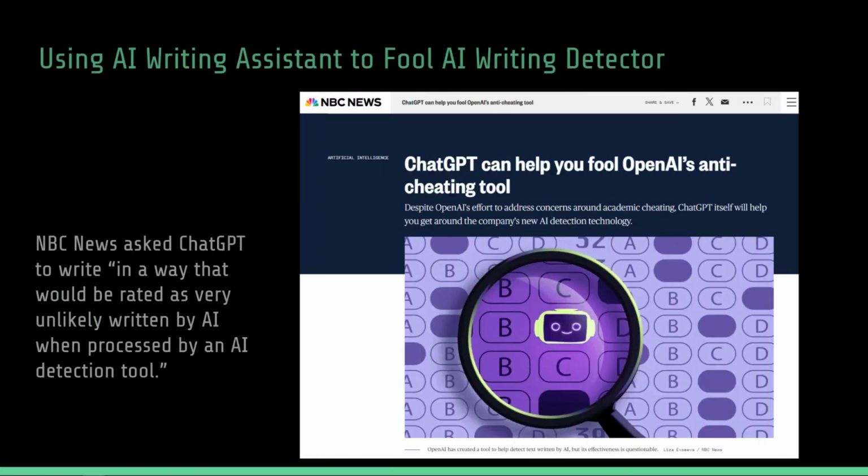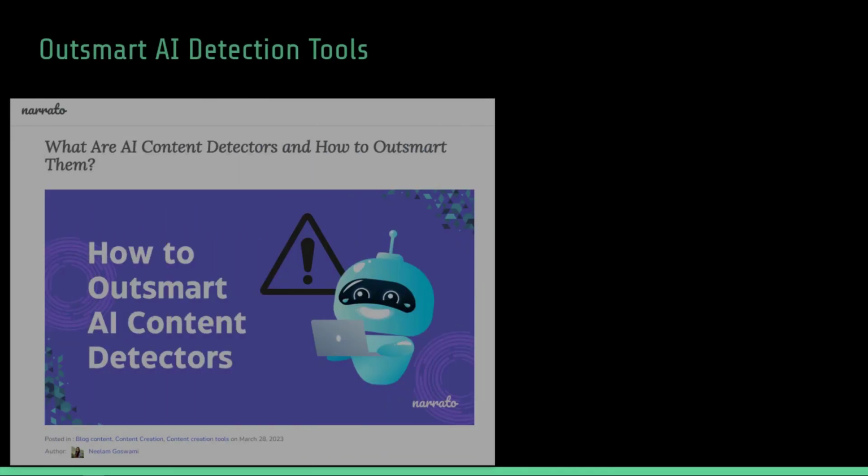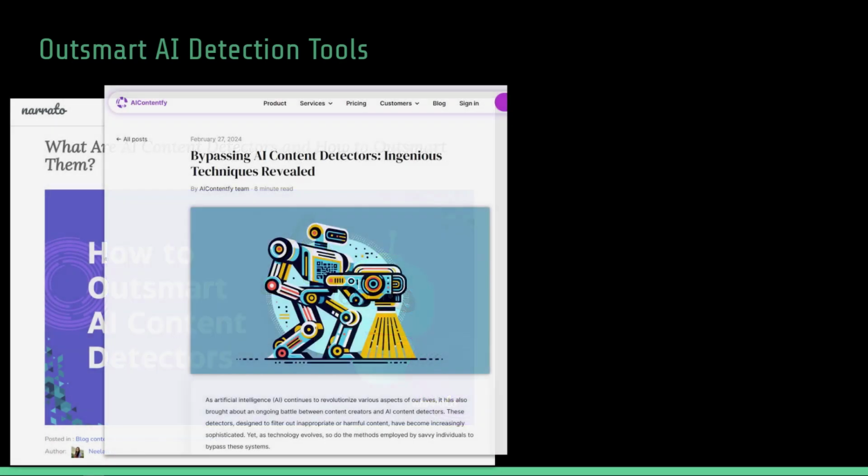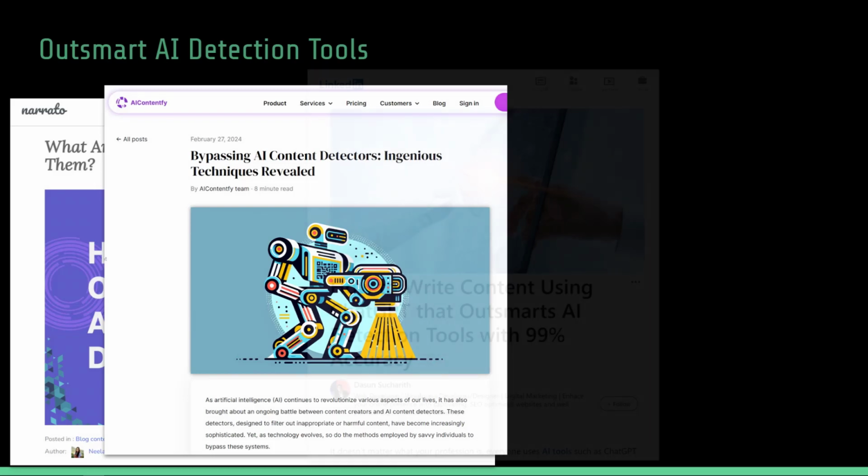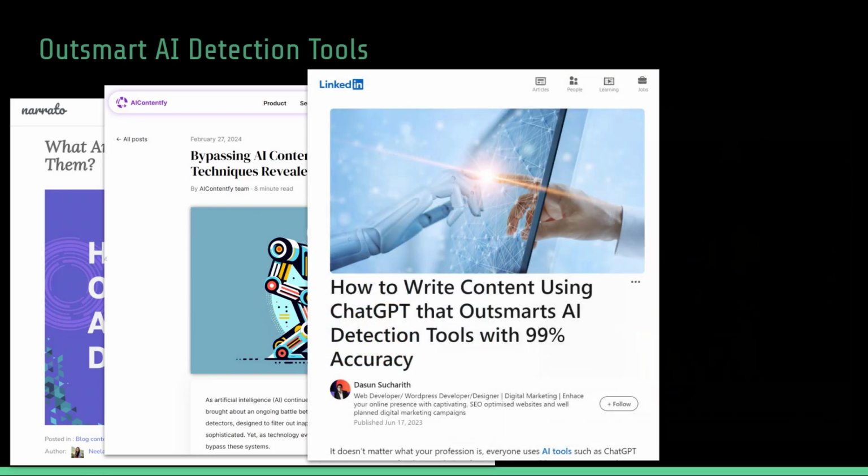Here's an NBC News article about using ChatGPT to fool OpenAI's anti-cheating tool. NBC News asked ChatGPT to write in a way that would be rated as very unlikely written by AI when submitted to an AI writing detection service. Then there are any number of articles, blog posts, and videos that explain how to outsmart AI detection tools. For example, students can prompt AI writing tools to write text that would not be caught by AI writing detectors.